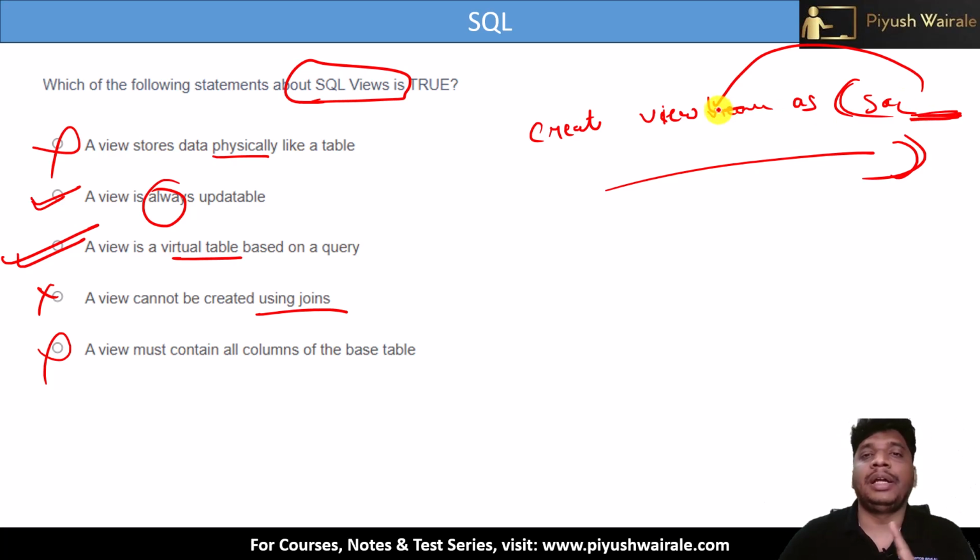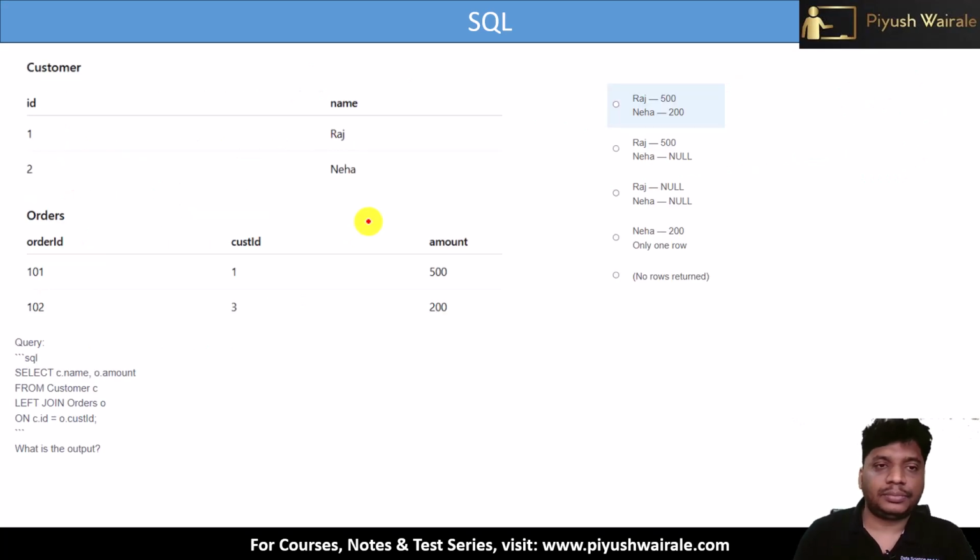That's it. It's a simple temporary table or virtual table based on the SQL query. Okay, so I hope you understand the concept of views here. Now, next question. The question is based on the different types of joins we have.